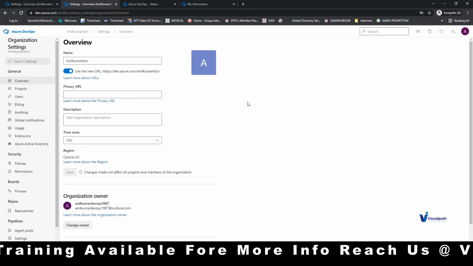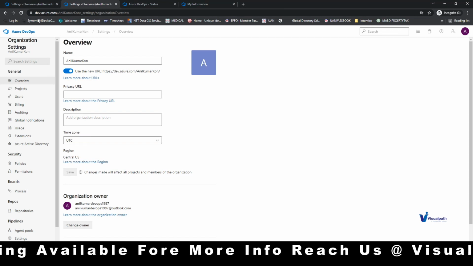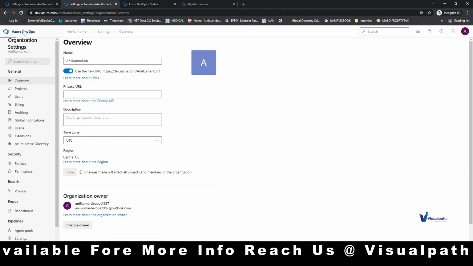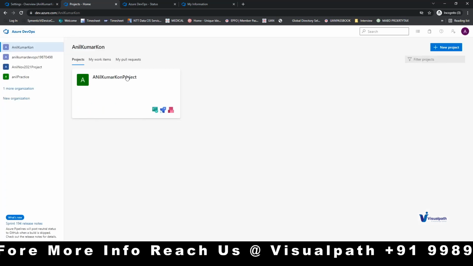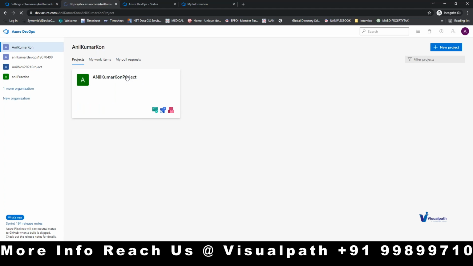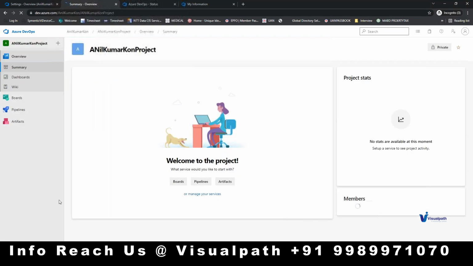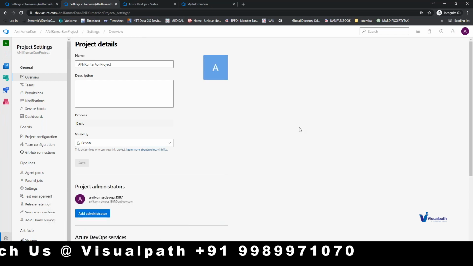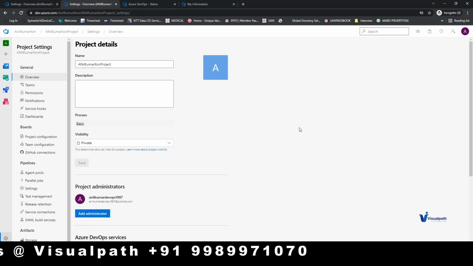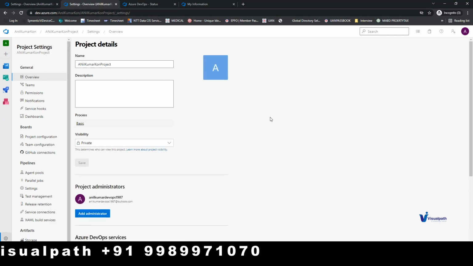And here click on the ADO and go to project and then go to project settings. Okay, now go to the first tab.